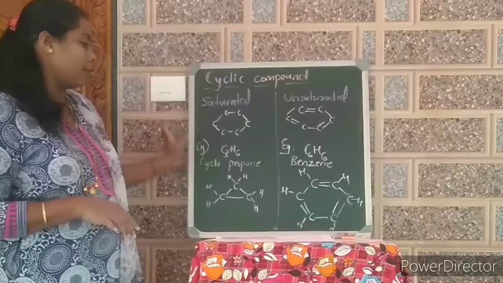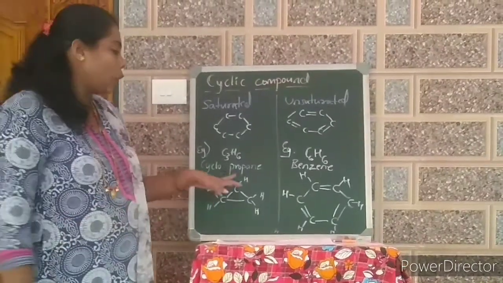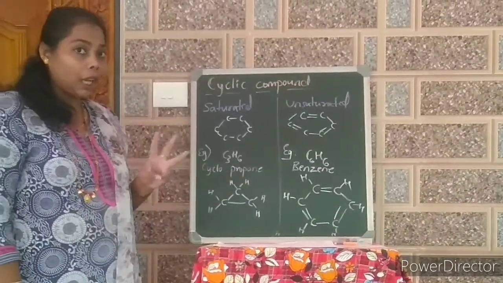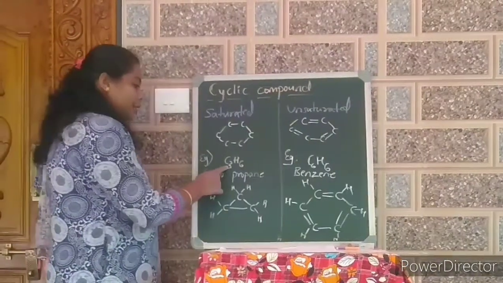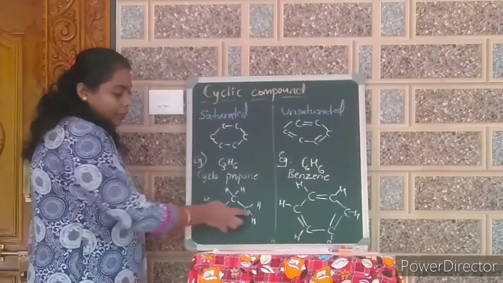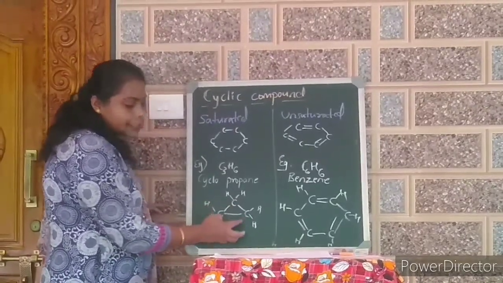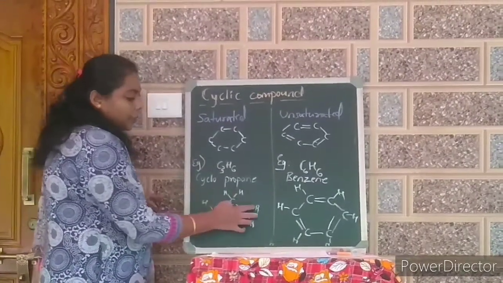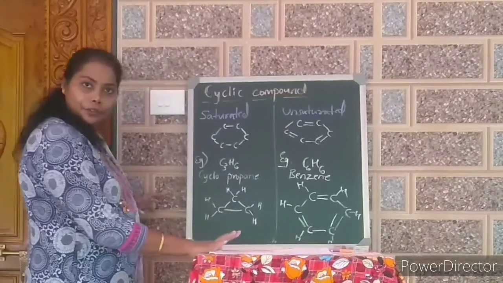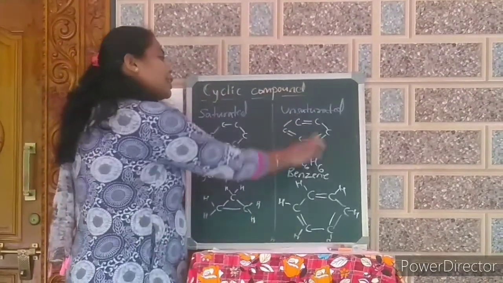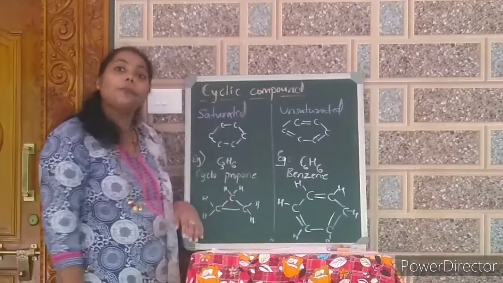For the saturated one, we can give an example of cyclopropane. Propane means there should be 3 carbon atoms. Here the formula is C3H6 and we can see the structure of cyclopropane here. 3 carbon atoms are bonded by single bonds and the remaining is satisfied by hydrogen atoms. Now for the unsaturated one you can give an example of benzene.